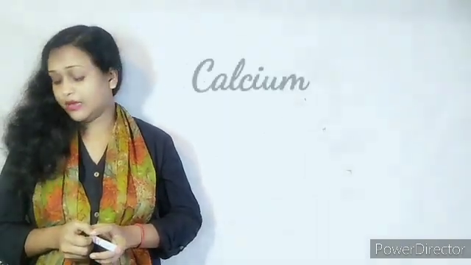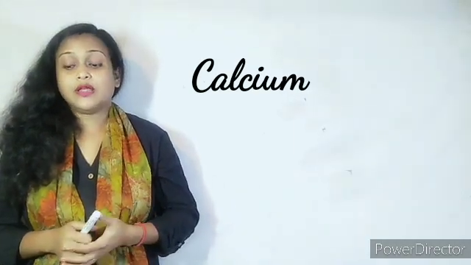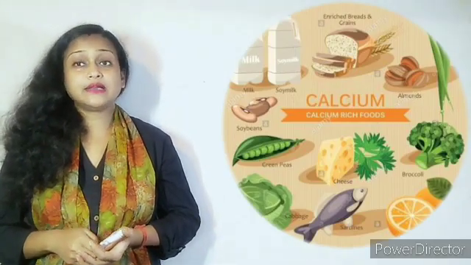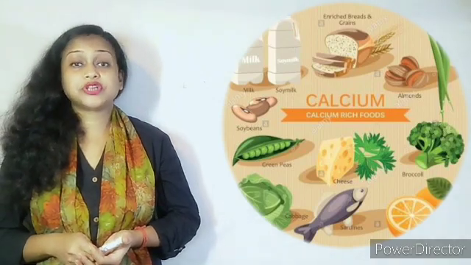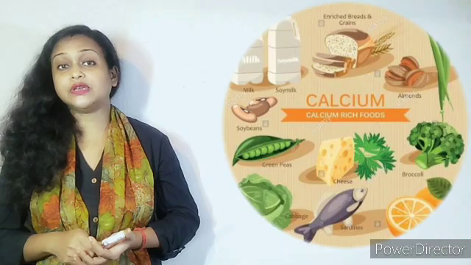Calcium helps in building strong bones, teeth and muscles. So calcium is also known as a body building mineral. Food items rich in calcium are milk, cheese, buttermilk, fish, beans, wheat and nuts.